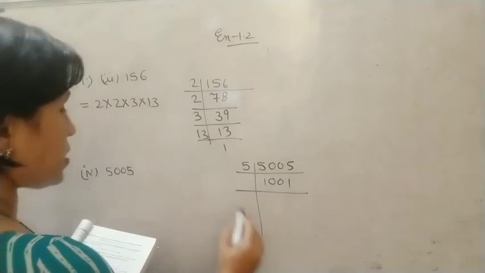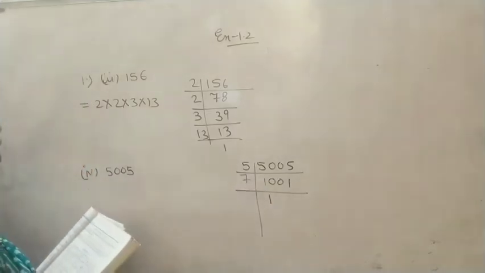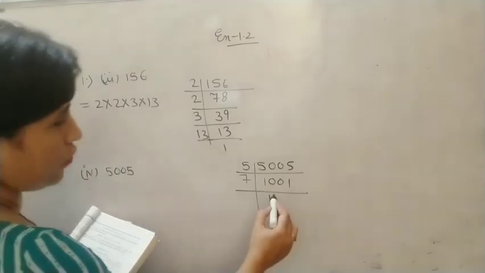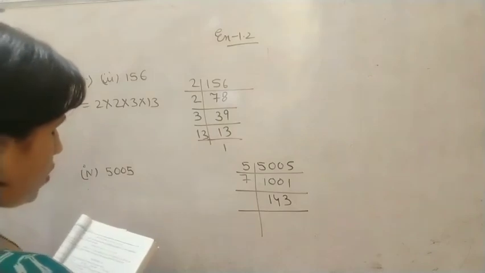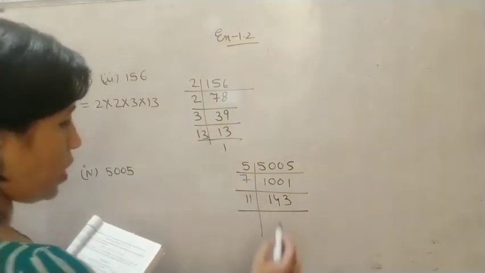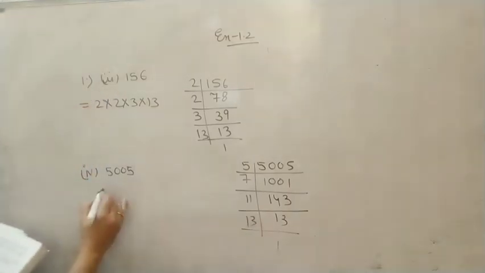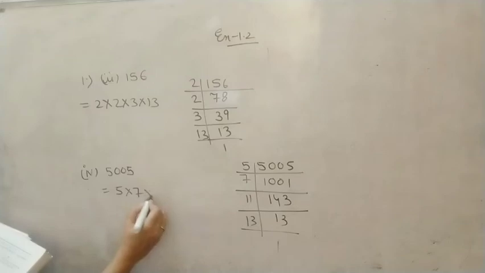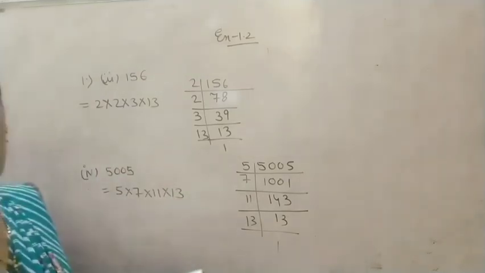Now we can go with 7. 7 ones are 7, 7 fours are 28, and 7 threes are 21, giving 143. Now 143 we can divide by 11. Agree? 11 ones are 11, 11 threes are 33. Now it will go with 13. So what factors did we get here? 5 into 7 into 11 into 13. I hope it is clear to everyone.